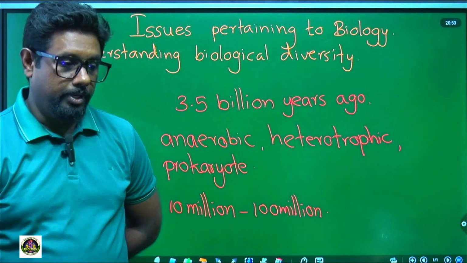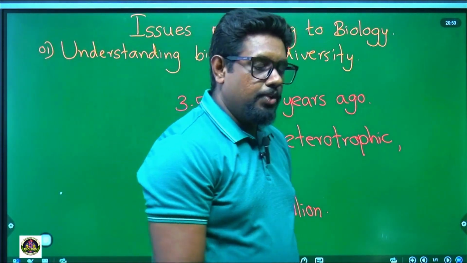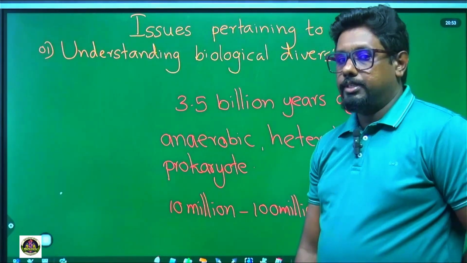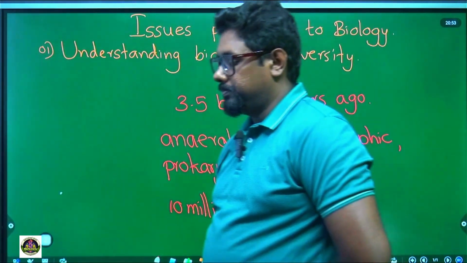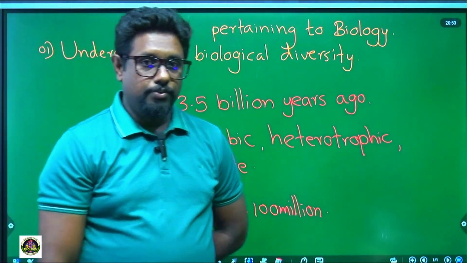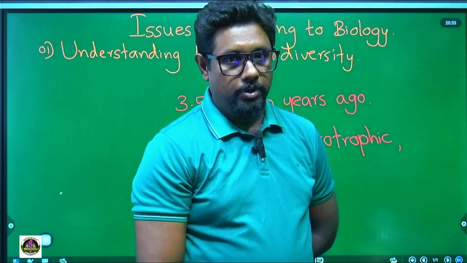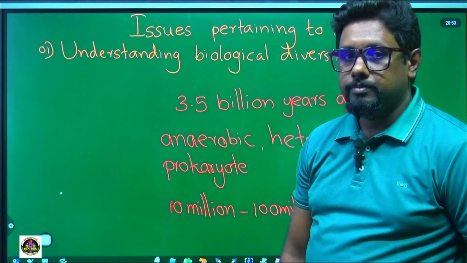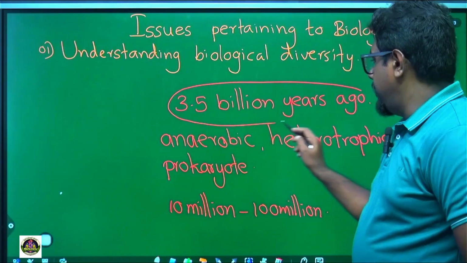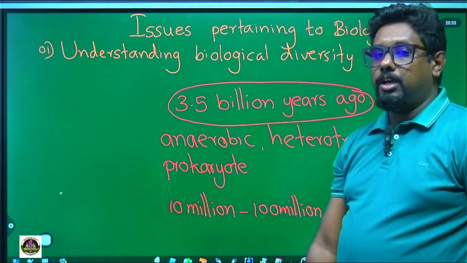Next point. Life on earth formed around, in red pen, 3.5 billion years ago.